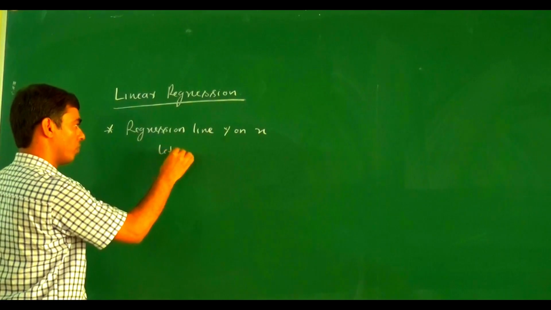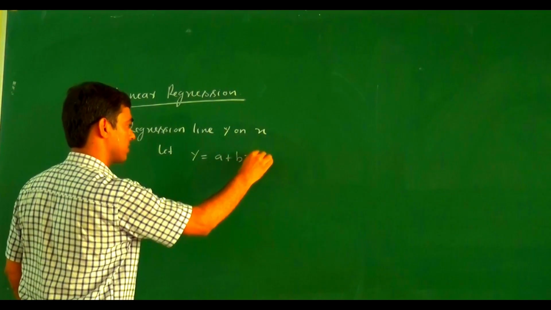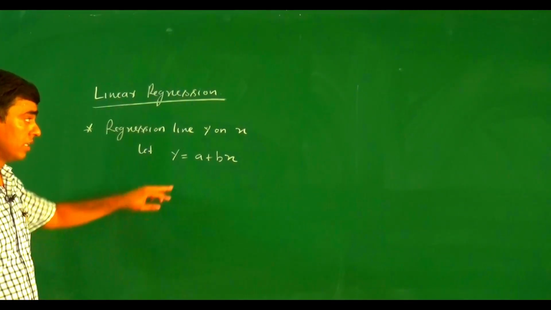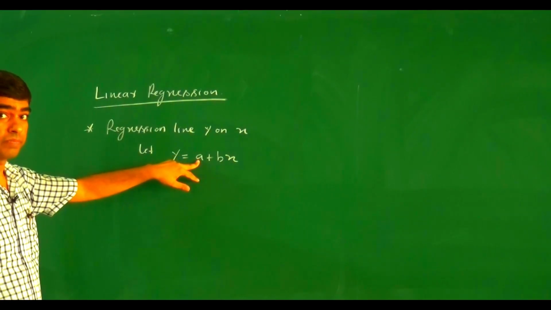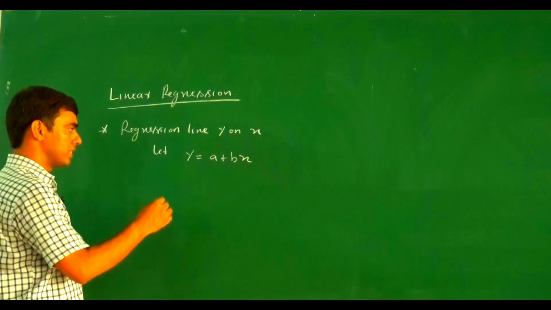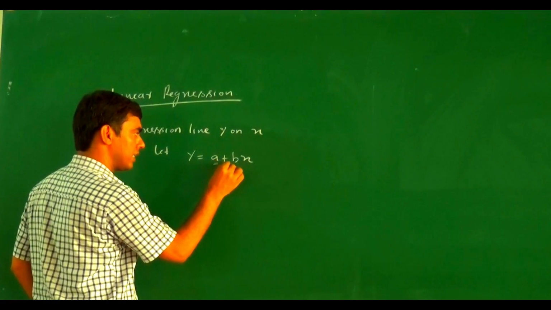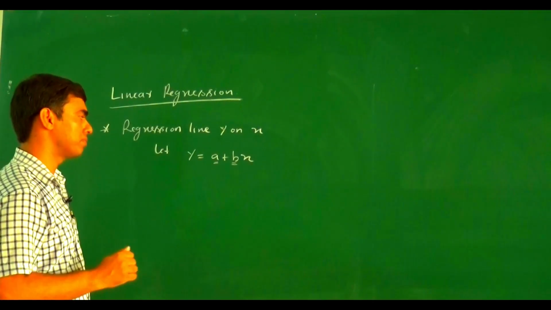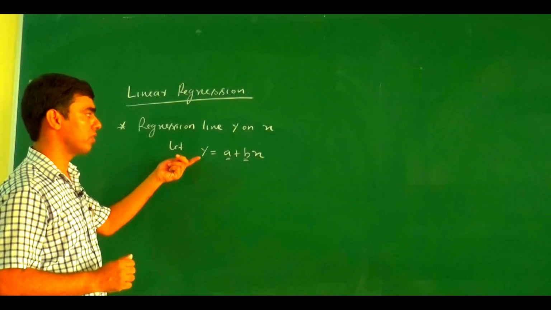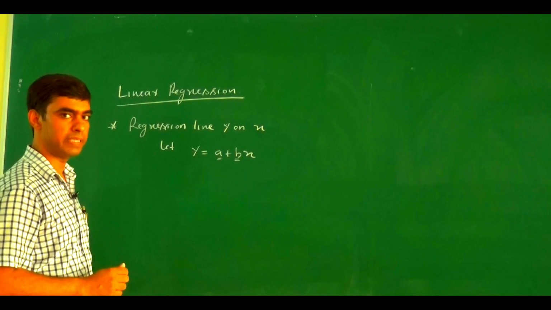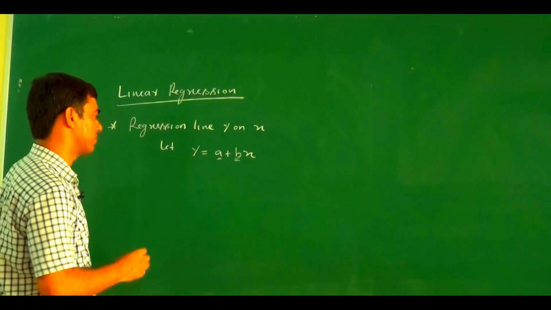Suppose the regression line is y = a + bx. This one is a straight line, a best fitted straight line. That means we try to find such values of a and b which minimize our error. In the previous lecture we discussed how we find the values of a and b by the principle of least squares. First we write the normal equations.